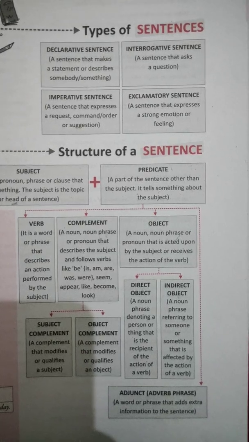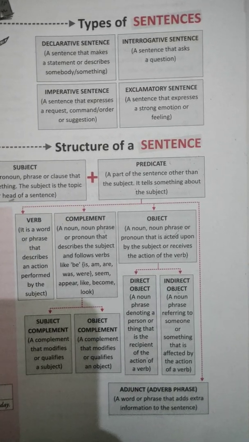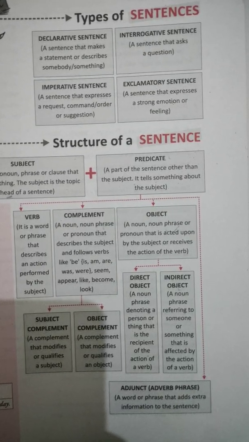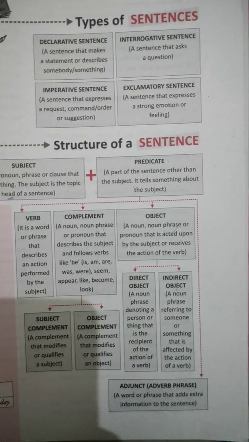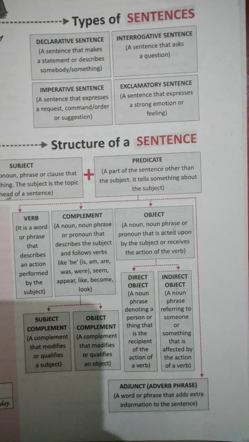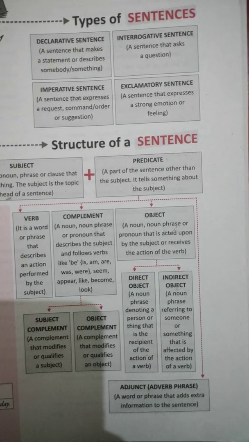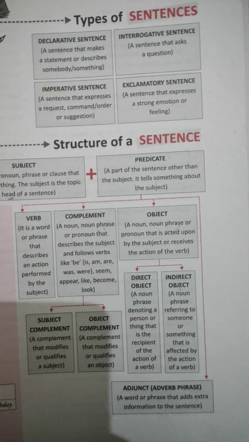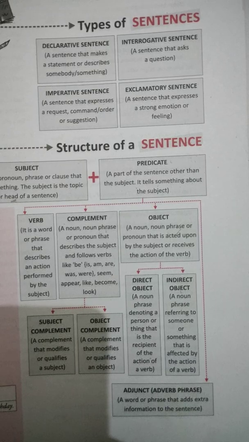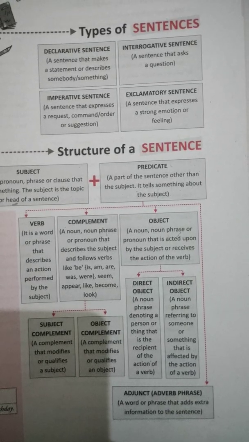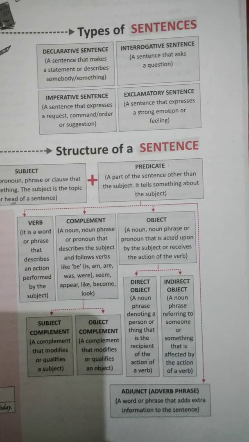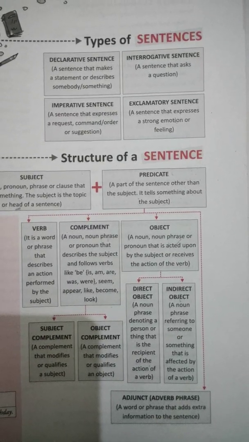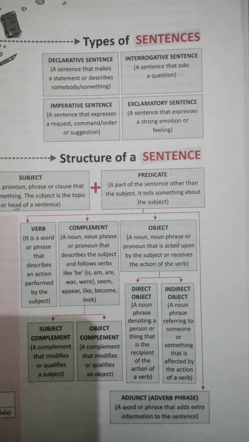Types of sentence. Now, first of all, what is a sentence? A group of words, when you arrange it in a proper manner which makes a sense, is known as a sentence. And a sentence always begins with a capital letter and ends with either a full stop, question mark, or exclamatory mark, depending upon the type of the sentence. Now, how many types of sentences can we get? On your Compacta you get here 4 boxes.